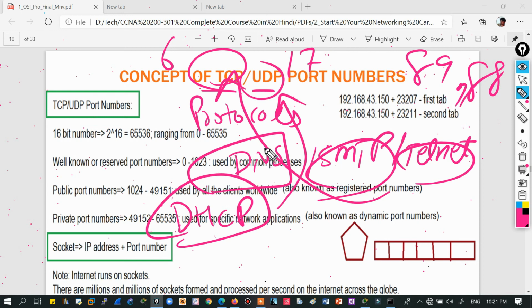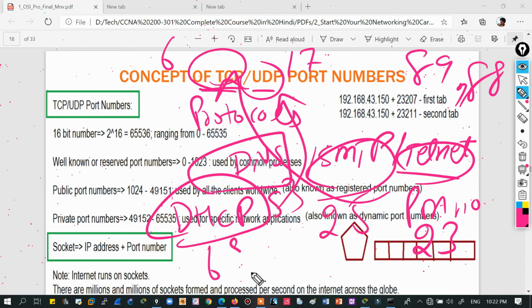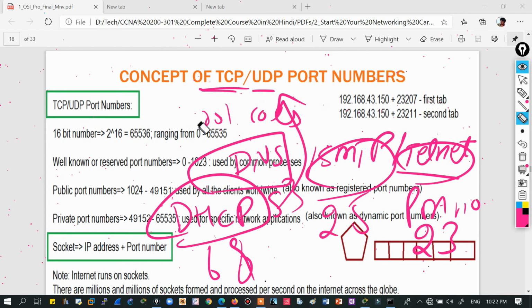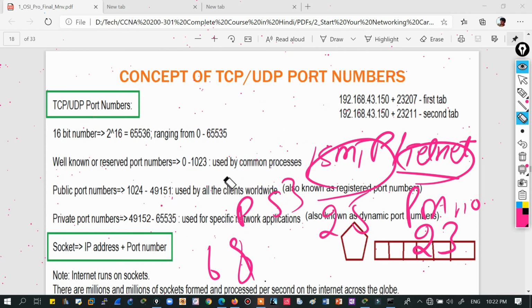We will discuss that later. But Telnet is a service which runs on TCP, so it will have a port number. Telnet has 23, SMTP 25, DNS 53, DHCP 67, 68, like that. So remember this part also: protocols have protocol numbers and processes have port numbers.